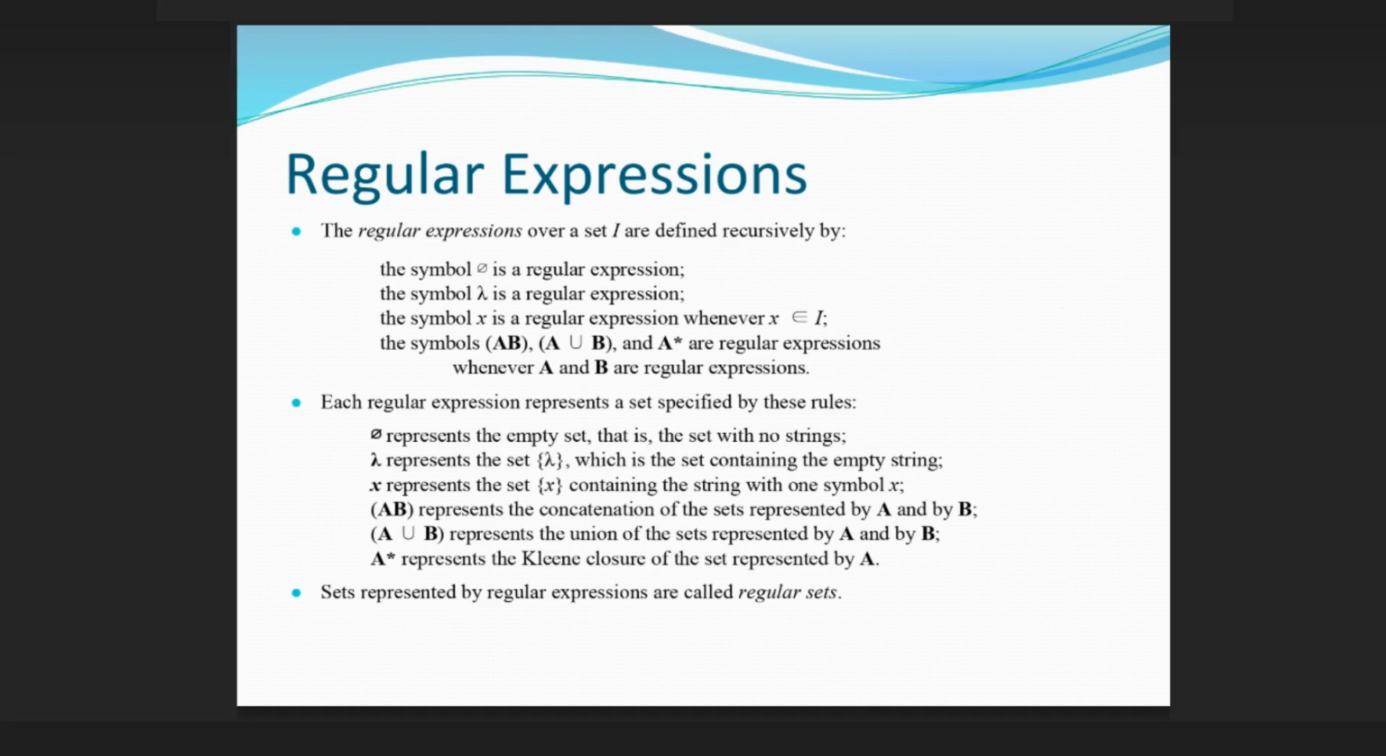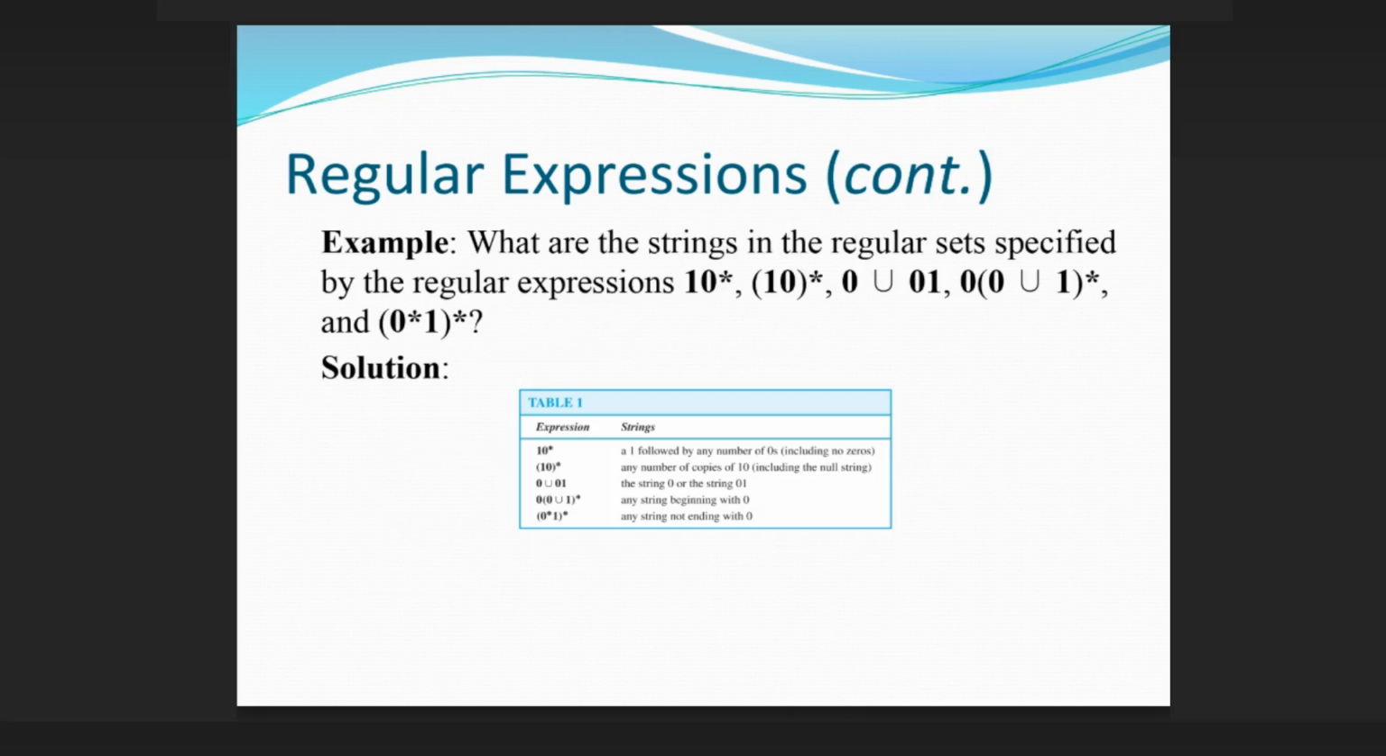∅ represents the empty set, that is the set with no strings. Lambda represents the set containing the empty string. x represents the set containing the string with one symbol x. (AB) represents the concatenation of the sets represented by A and by B. (A ∪ B) represents the union of the sets represented by A and by B. A* represents the Kleene closure of the set represented by A.